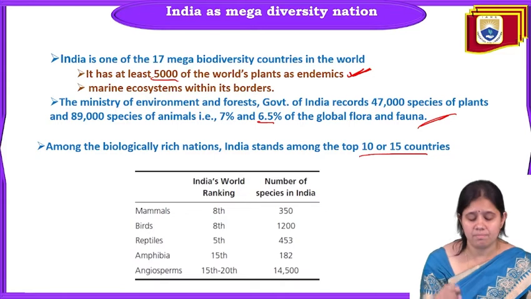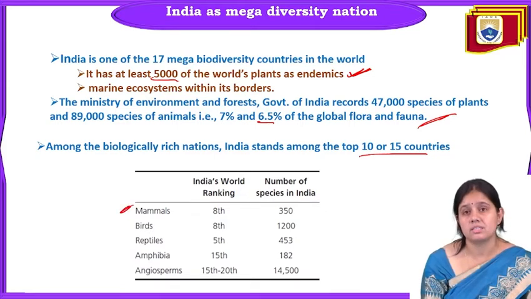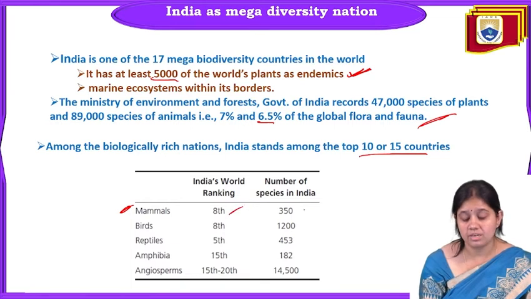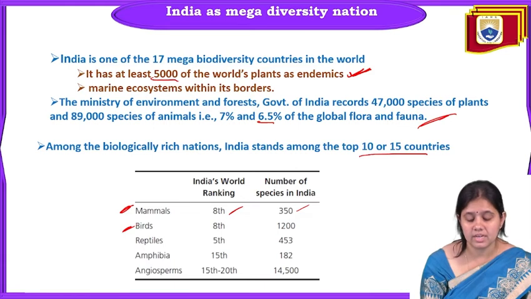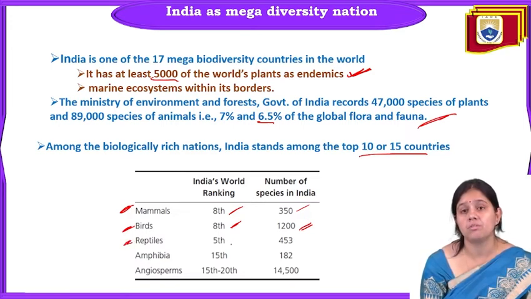First, in case of mammals, India stands at the 8th ranking, and a total of 350 species in India are endemic. In case of birds, India stands at the 8th position, with 1200 species of birds. In case of reptiles, India stands at the 5th position with 453 different species.